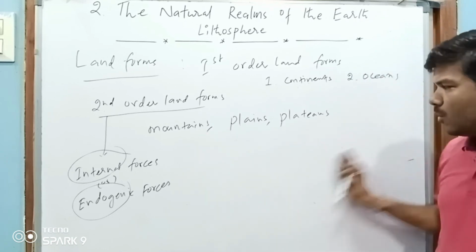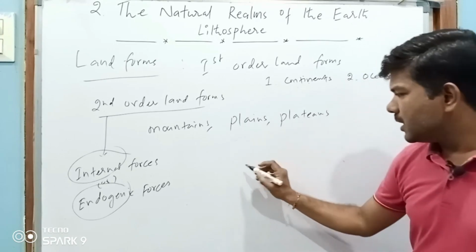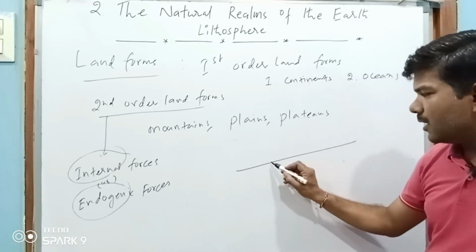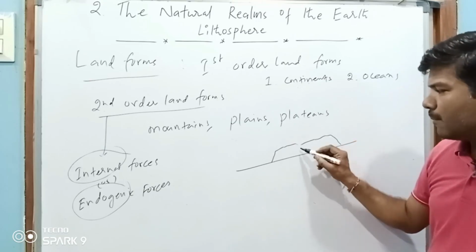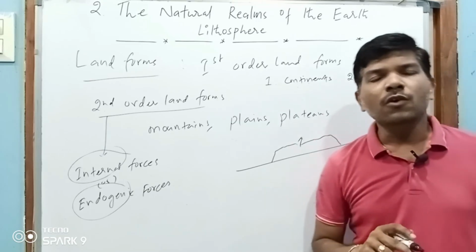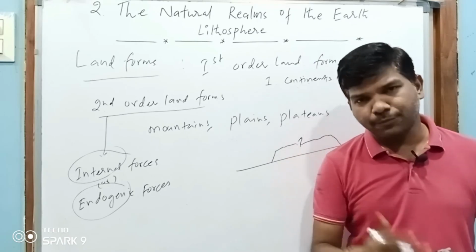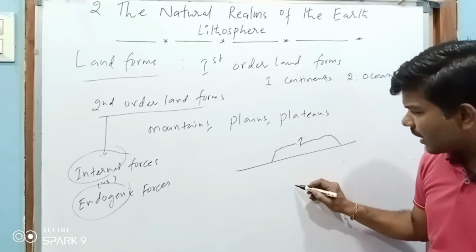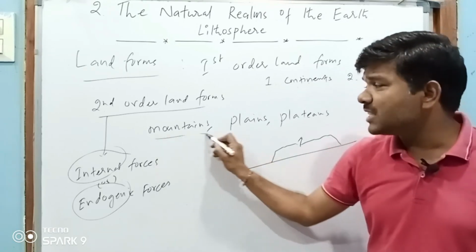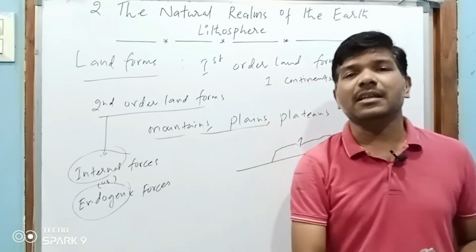Then plateau. What is a plateau? A plateau is a flat surface on the earth. These plateaus also formed due to volcanic eruptions. So all these are changes which happened inside the earth.